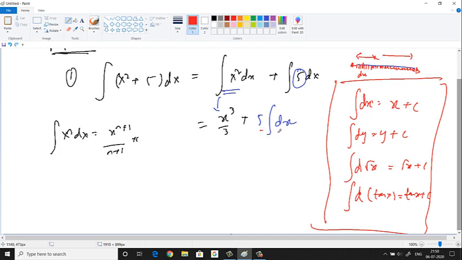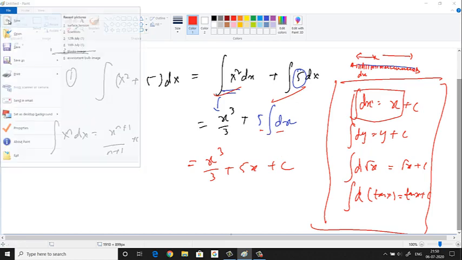So here we have 5 integration dx. So integration of dx is what? Only x. Plus c, I'm going to put for all of this together. So x cube by 3 plus 5x and now plus c. So plus c should be put after integrating all the terms. There are two terms here, so after integrating both the terms you have to put plus c. Simple.